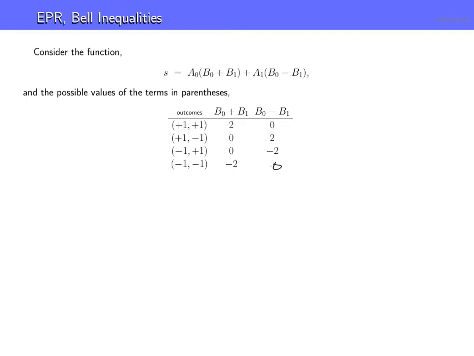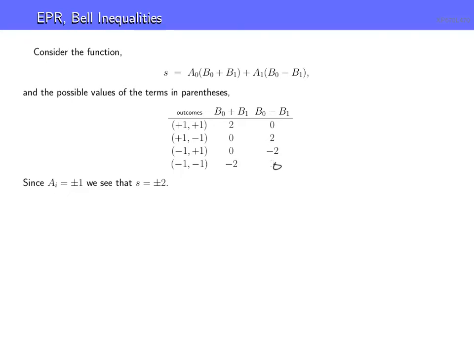And so these individually are plus or minus 1 variables. So if we multiply it by A0 and A1, it's not going to really change the story here. We see that whenever we add up these two terms, we're going to get plus 2 or minus 2 in any single run of the experiment. So that puts a constraint on things.